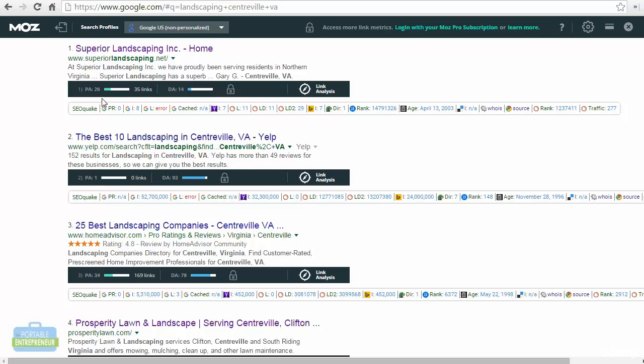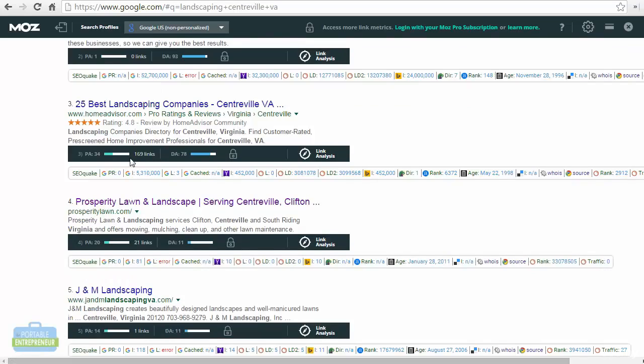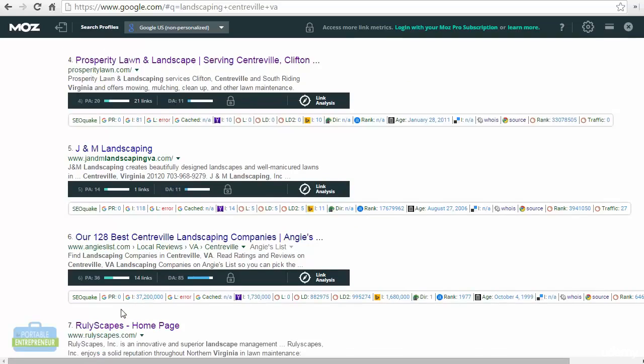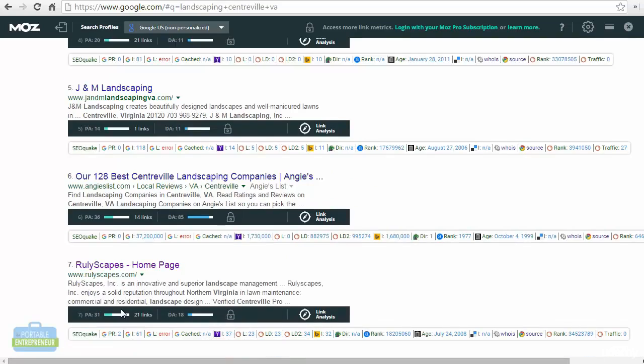Not saying that it's not possible, but it can help you organize your keywords to figure out which ones you want to go after first. So this is a 26. This is a 1. Although they have a high domain authority, this particular page only has a page authority of 1, and it has 0 backlinks, which is another thing we want to look at. Going down, we have a 34, a 20, a 14, 36. So here we don't have very high page authority sites, which is a good sign.